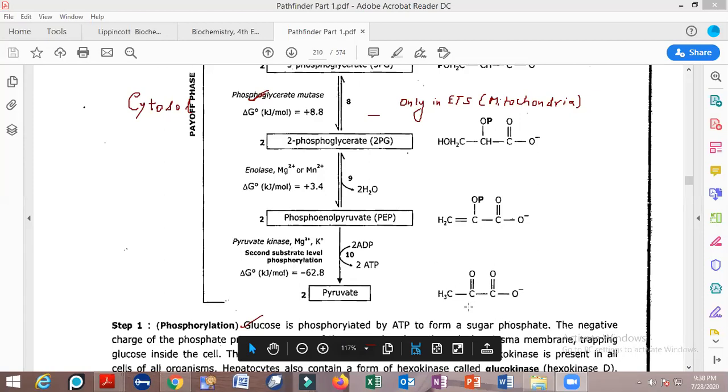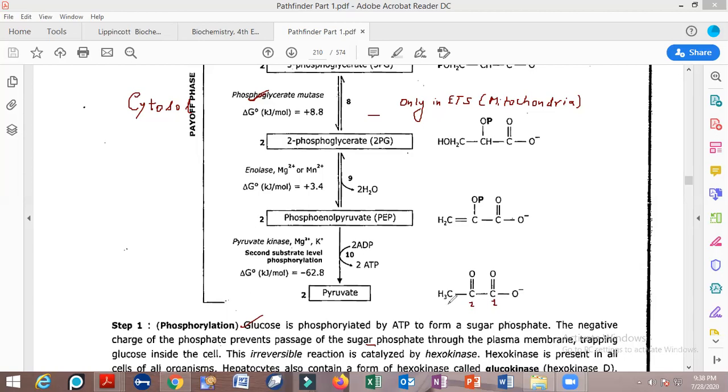How to name this pyruvate molecule. In the IUPAC nomenclature, we all know that the naming starts from the functional group. So this would be the method of naming this particular molecule, 1, 2, and 3. So this would be 1 carboxy, 2 keto, methane, ethane, propanoic acid. Okay, but now see this, you have to remember this thing.